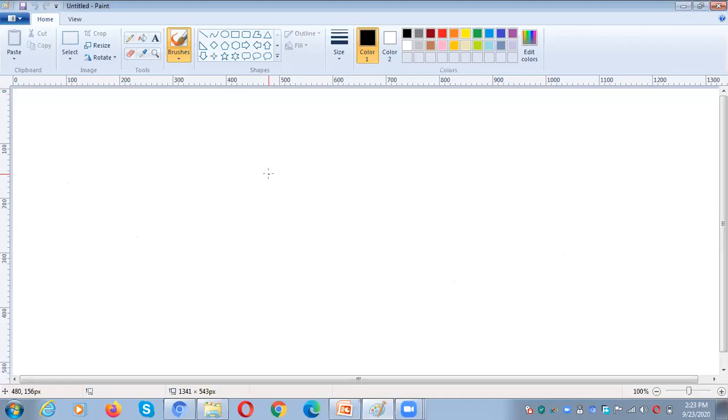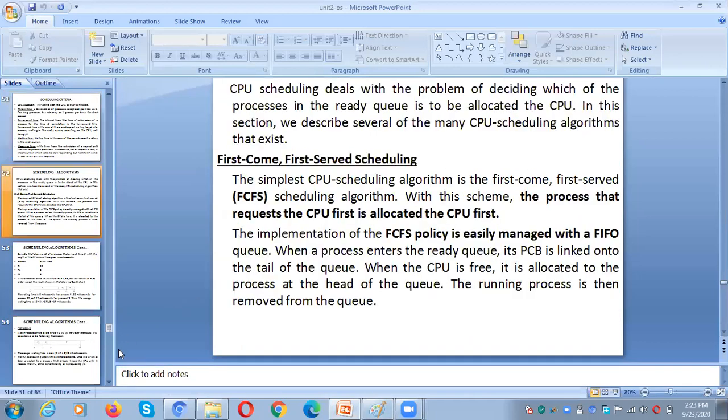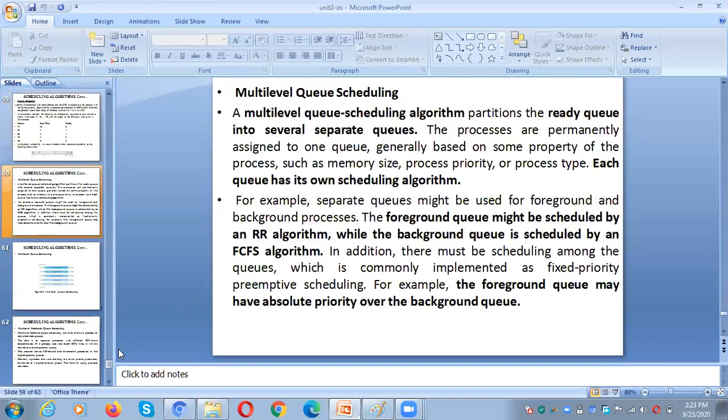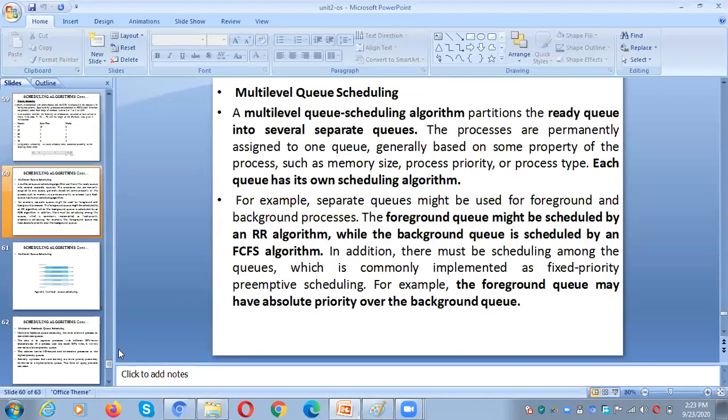So the next one is the remaining two algorithms. It will take just 5 minutes of time. The next one is multi-level queue scheduling. After round robin, we need to go for multi-level queue scheduling. As the name indicates, multi-level queue scheduling means there are multiple queues.